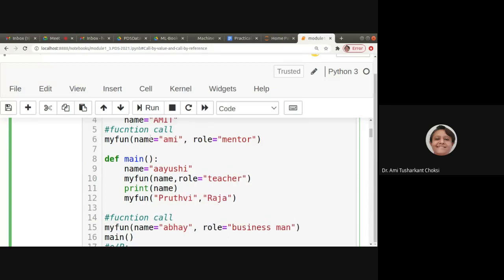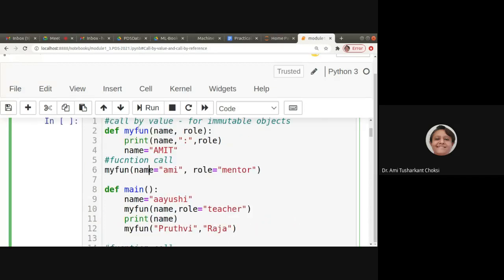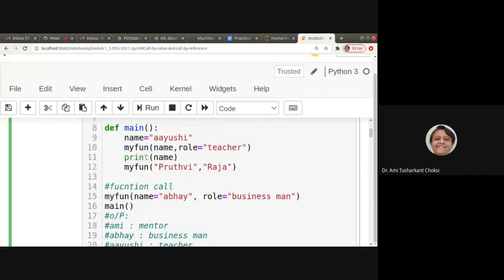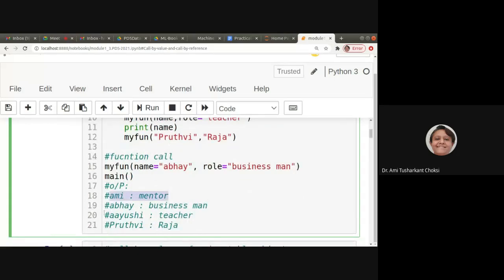Here is Abhay and here is businessman, so that will be printed. Then after, we are doing name is equal to Amit. Does it have any effect? No, but print is already done, so this does not have any effect inside this function. So we can say first is Amit mentor, second is Abhay businessman, right?